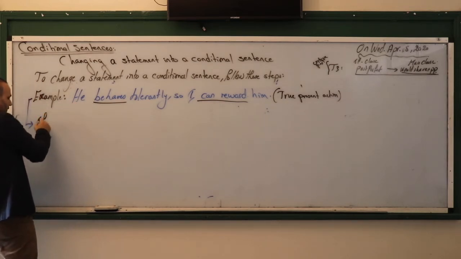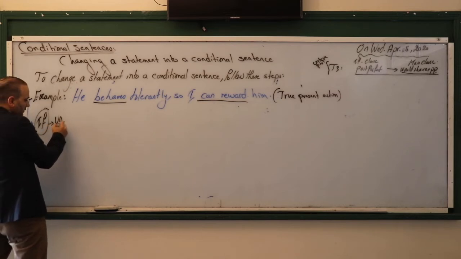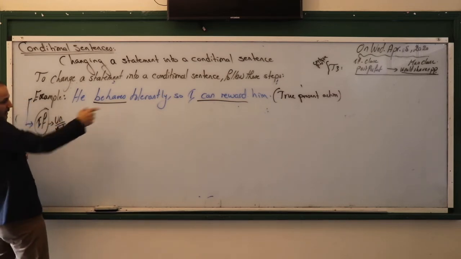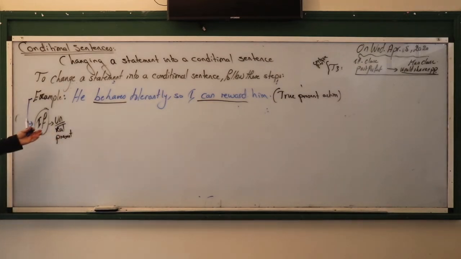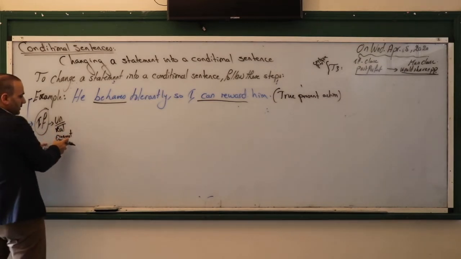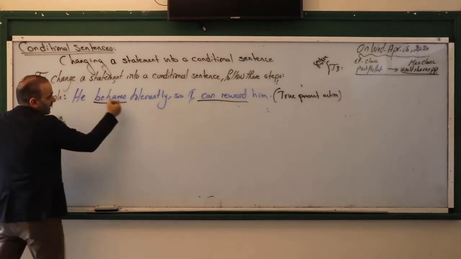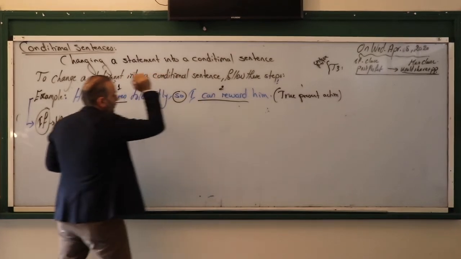Change it into if clause, it will become unreal. What? Here, unreal. Unreal what? Unreal present with if clause. Unreal present with if clause, that's it. So here, that's present. One, if you still remember, one, so, two.